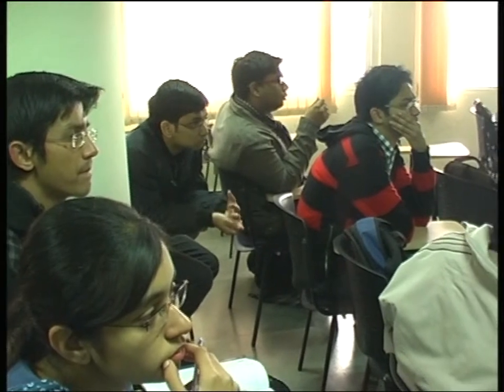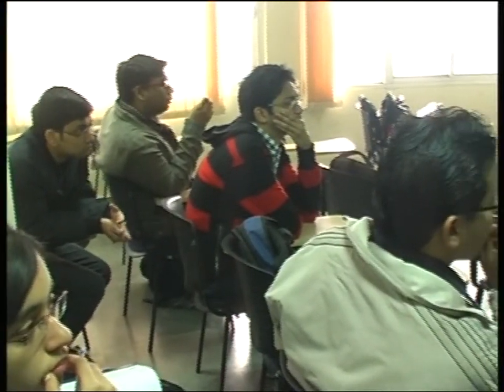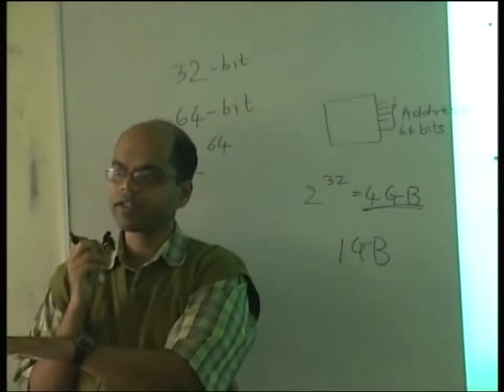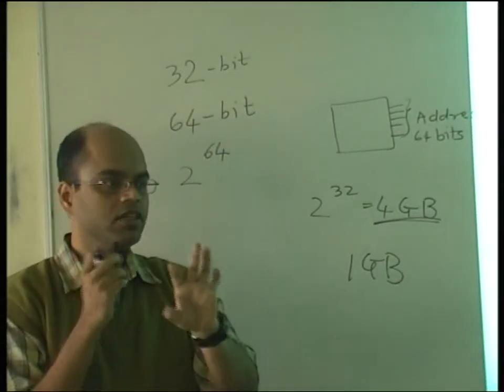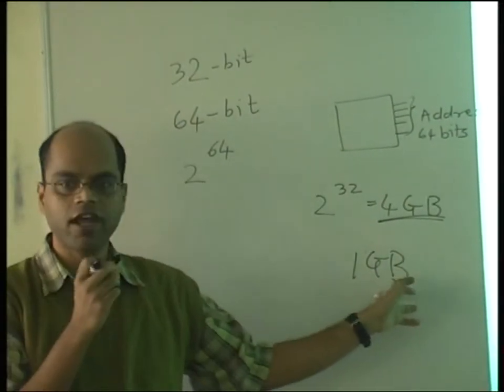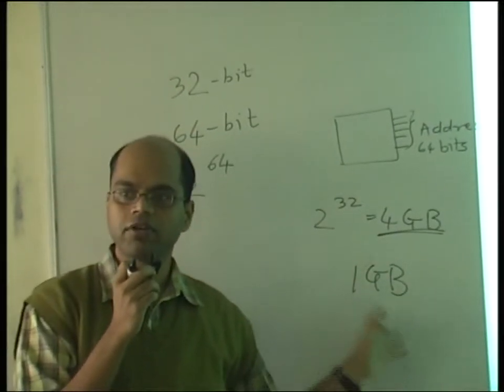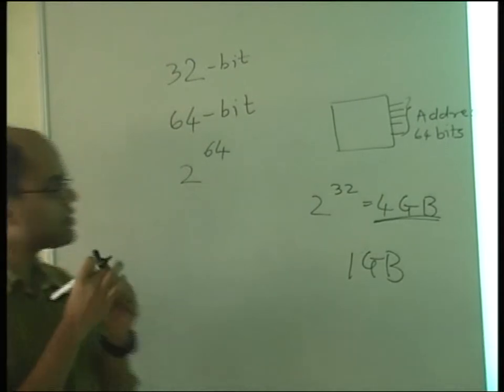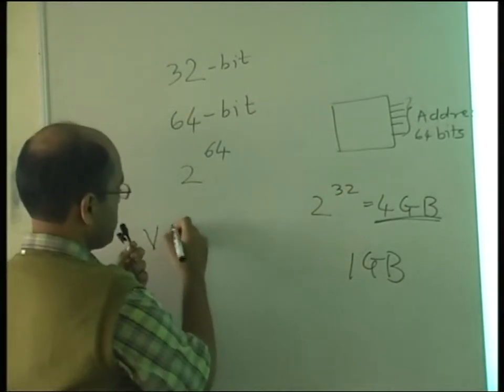We don't want to change the processor depending on how much RAM we have, because the processor is very standard. You just go to the market and buy a processor, right? So the operating system should run on 1 GB of RAM, 512 GB of RAM, or anything, whatever the minimum is and all the way up. So that's the concept of virtual memory.